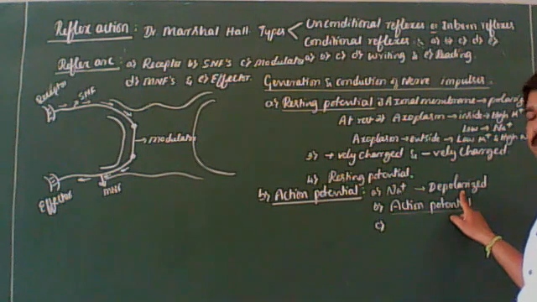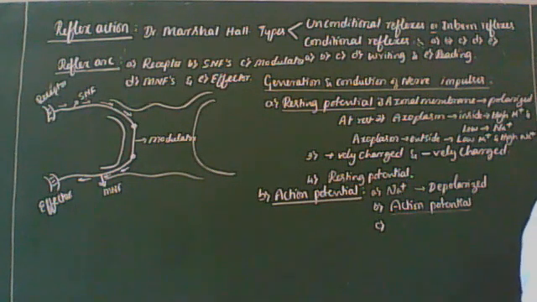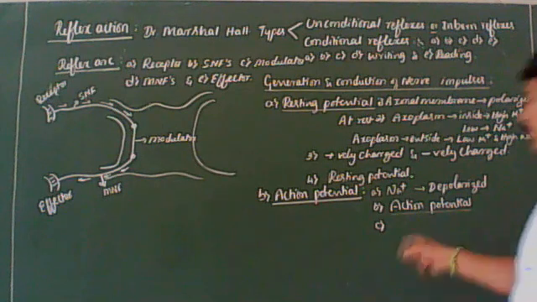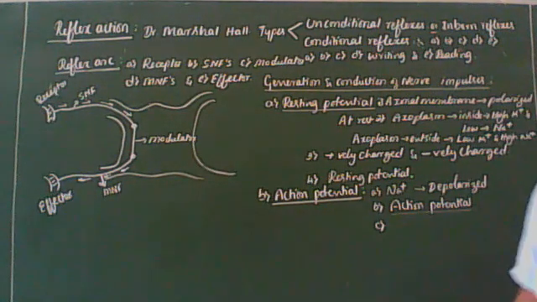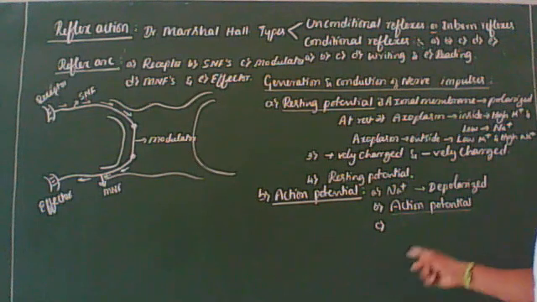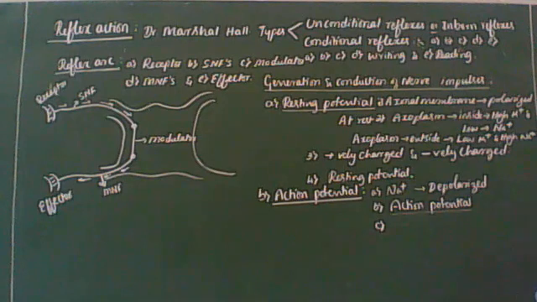I think it is well. This electric potential difference across the membrane at this point is called action potential. As I said, when depolarization is too rapid, the conduction of nerve impulses throughout the entire length of the axon occurs in a fraction of seconds.